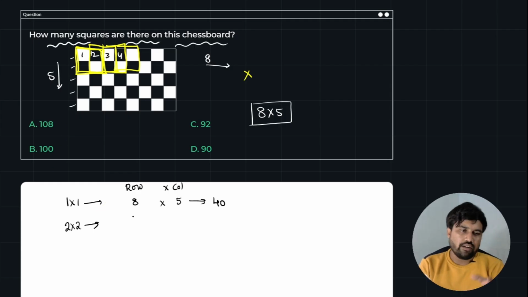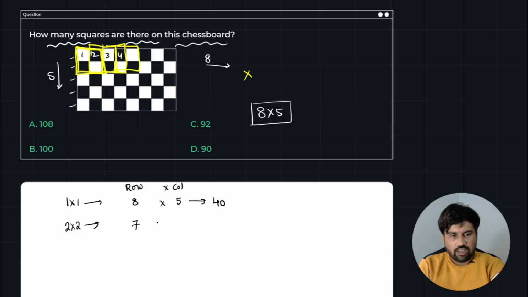So just look here. Whenever the size of the grid is increasing, the rows you need to decrease by 1. So for example, 2 by 2 is nothing but it will be present on the rows 7 times. So if you start counting with these yellow color boxes, 2 by 2 boxes, it will be up to 7 times.